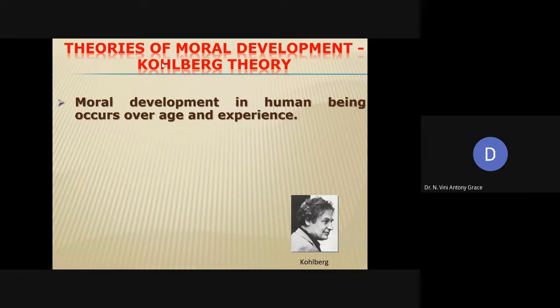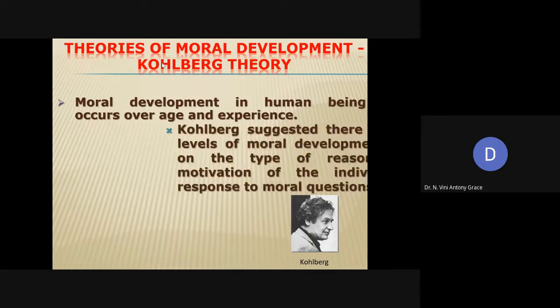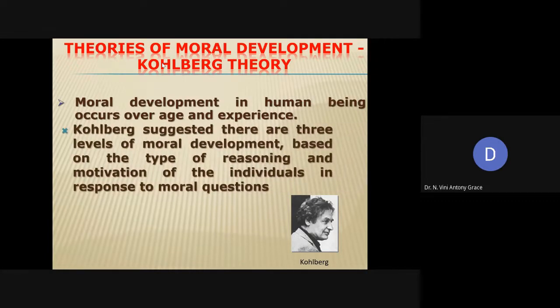definitely the moral development will increase. So according to Kohlberg, moral development in a human being occurs over age and experience, right? He derived three levels of moral development in a human being. Moral development takes place in three levels, based on the reasoning in response to moral questions.